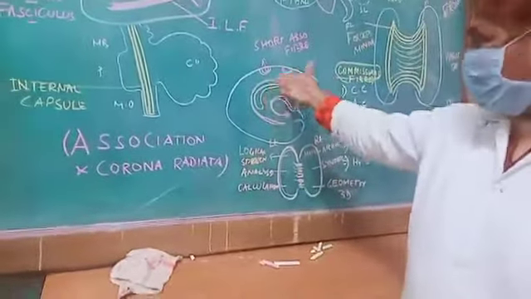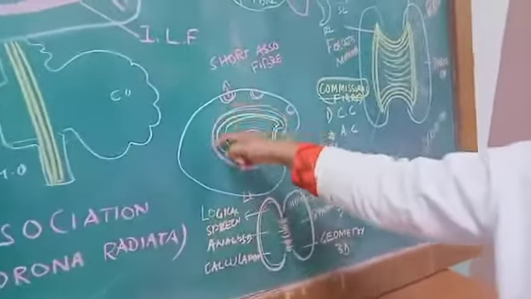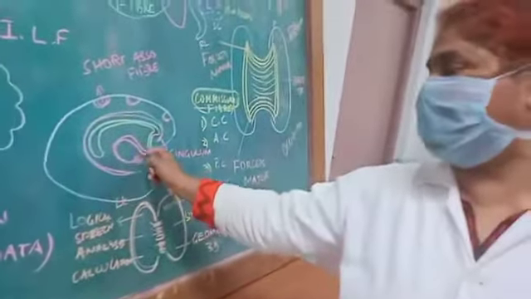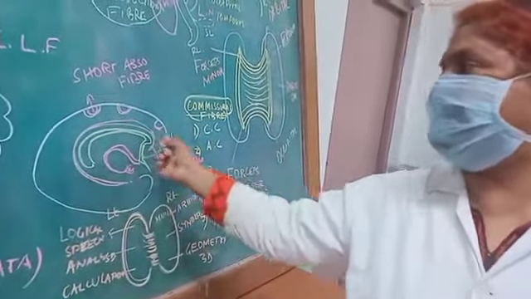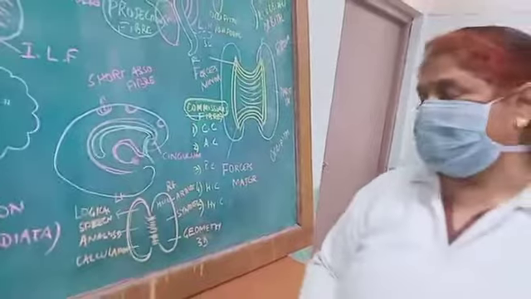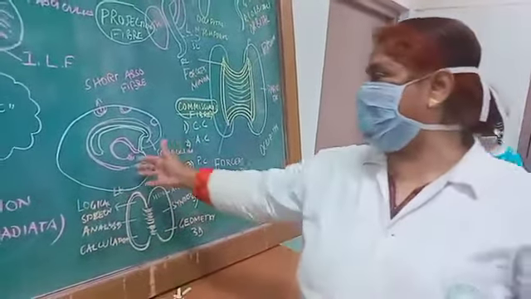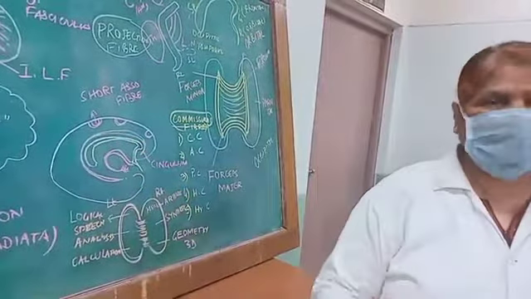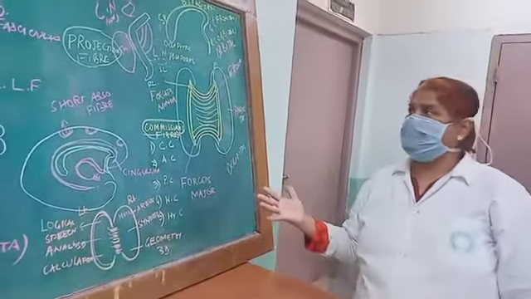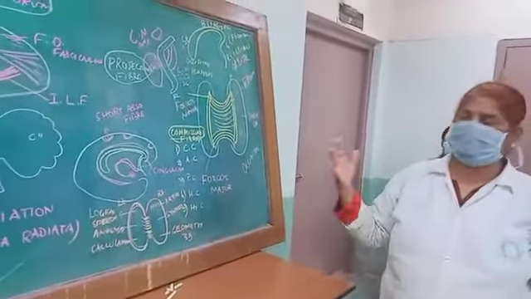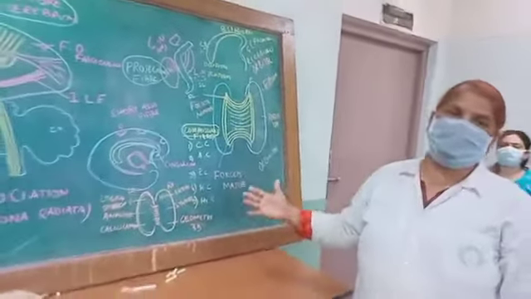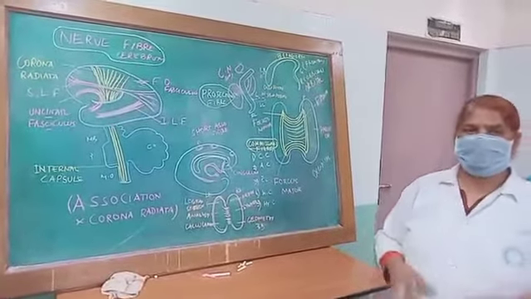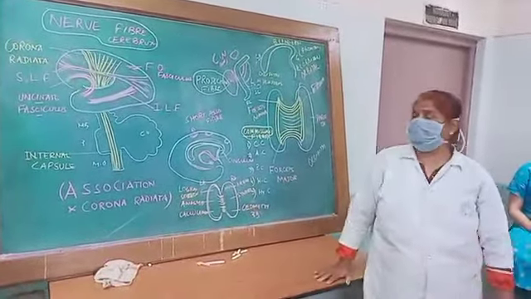Now we will come to the medial surface. We have the cingulate gyrus. There lies the cingulum, which is very important, connecting the hippocampal area, those association fibers. These will give the basic needs of the body, that is hunger, thirst, sex. These fibers are communicated through these association fibers, which is also very important for the main functions of the brain. So these are your nerve fibers, which are from the functional areas and also doing a great job by communicating with each other, the right and the left side. Ultimately the decision taken is conveyed or functioned by the human being. So that's up to the nerve fibers of the cerebrum.